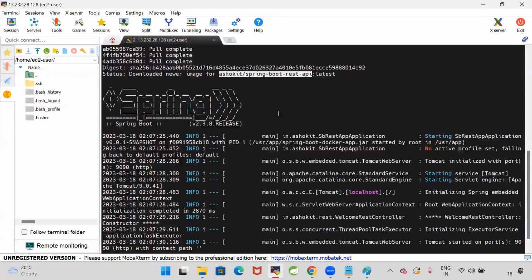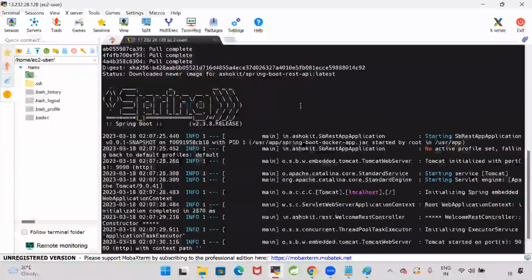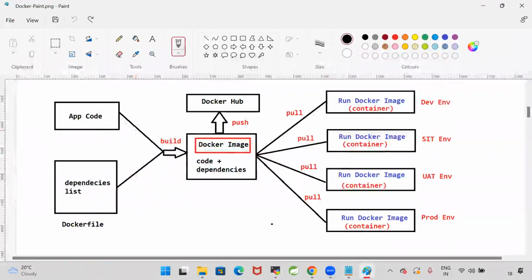Can we create source code from this image in the backward direction? No, you can't do that. Image is already a package. What you are asking is, from the image, can I get my source code back? No, you can't do that. I have the source code, and I converted that source code to bytecode and created a jar file. With that jar file, I created the Docker image by using a Docker file.